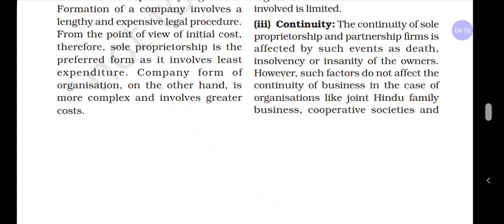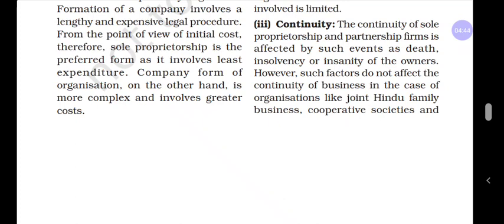And next point is continuity. That means whether a form of business organization will continue for a long period or a short period, in simple words, the duration of that form. In sole proprietorship, after the death of the proprietor, the business will be closed, so it has only a short period of time.